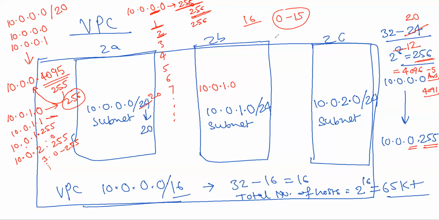Correct. So for 10.0.0, 10.0.1, 10.0.2, so like that it will go to 15. Everyone with me? Then it will be 0, right? And again up to 255 it will be finished.